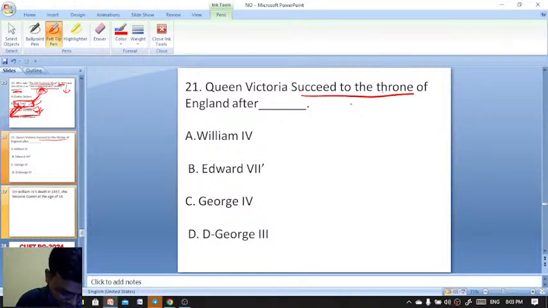Here you see that Queen Victoria succeeded to the throne in 1837.